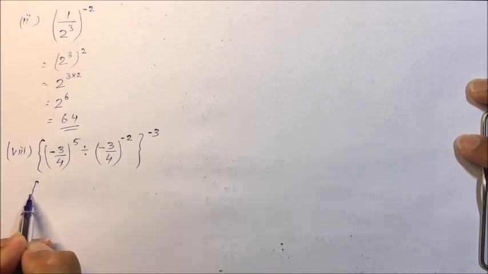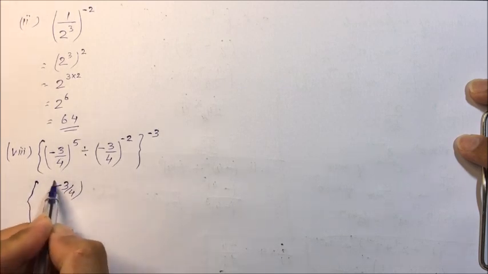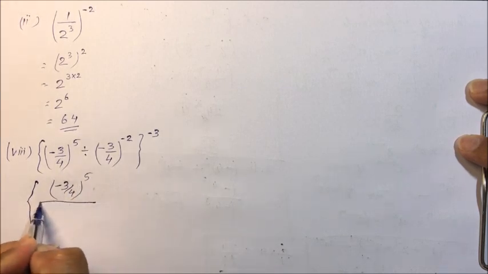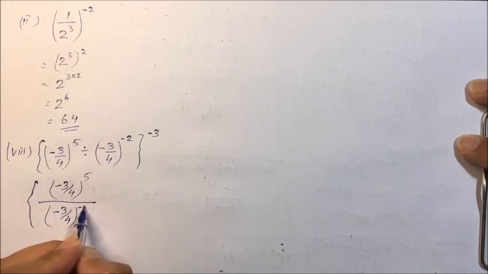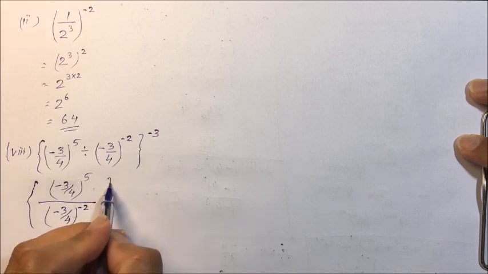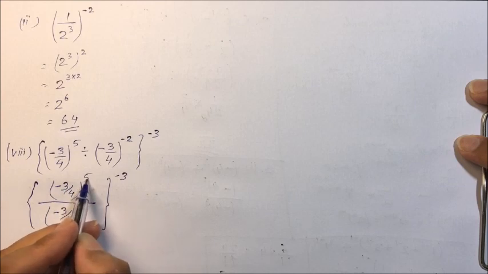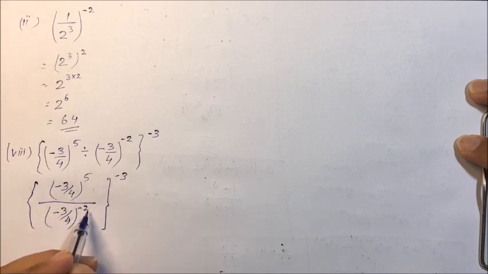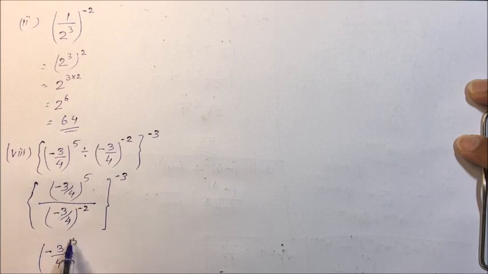So next step we can do minus 3 divided by 4, the whole raised to power 5, this whole divided by minus 3 upon 4, the whole raised to power minus 2. Bracket closed, minus 3. So a raised to power 5, a raised to power minus 2. Bases are the same, so we can write it as minus 3 upon 4 raised to power 5 minus minus 2.